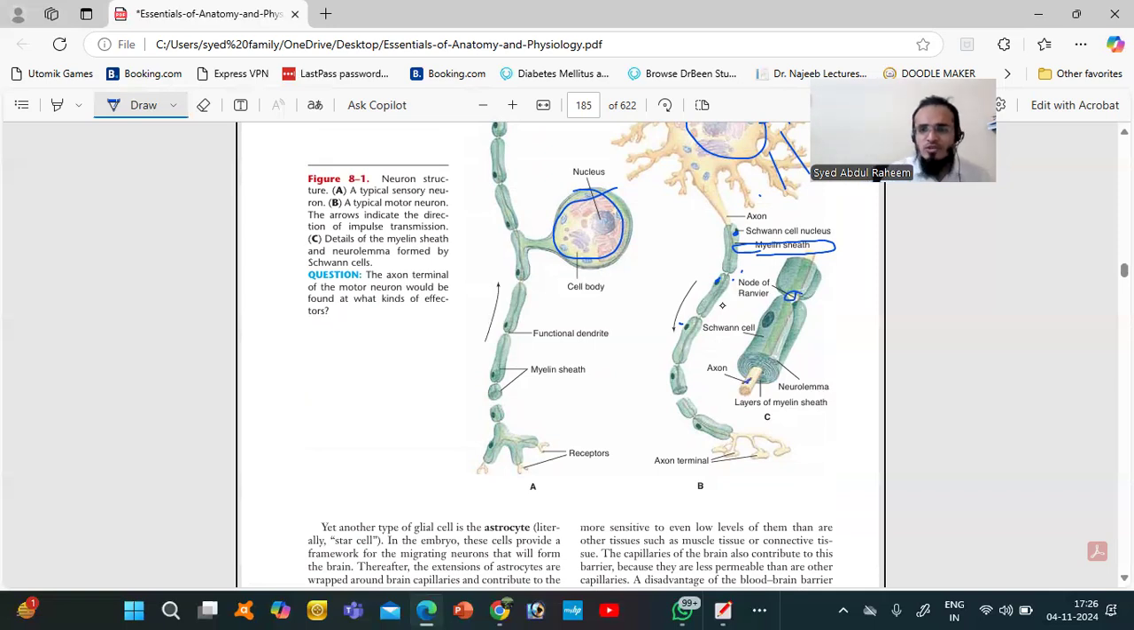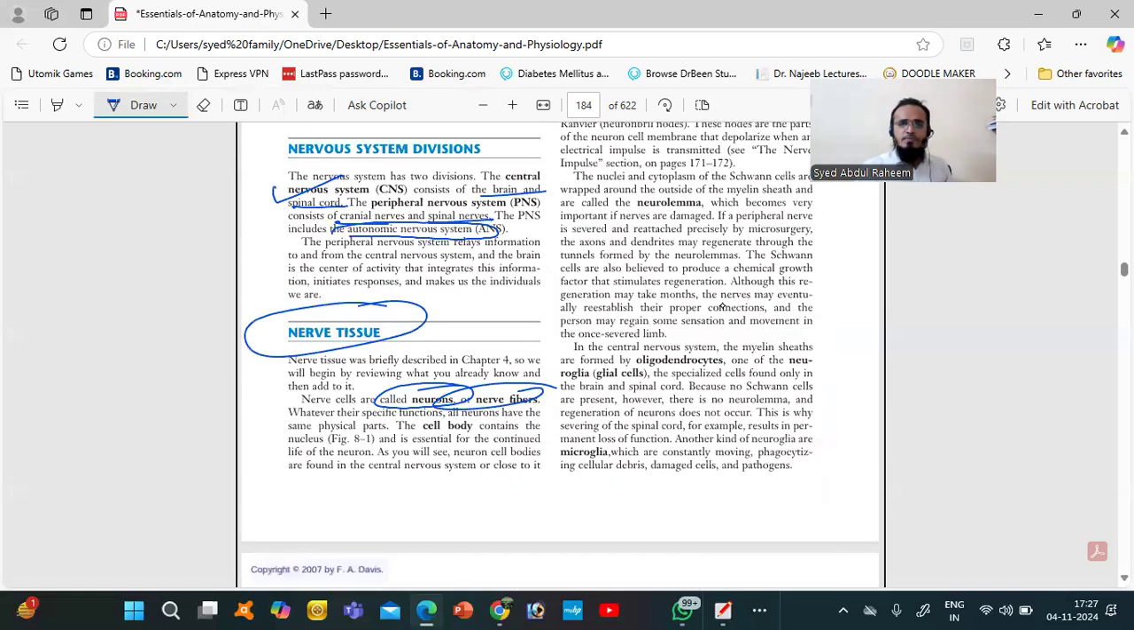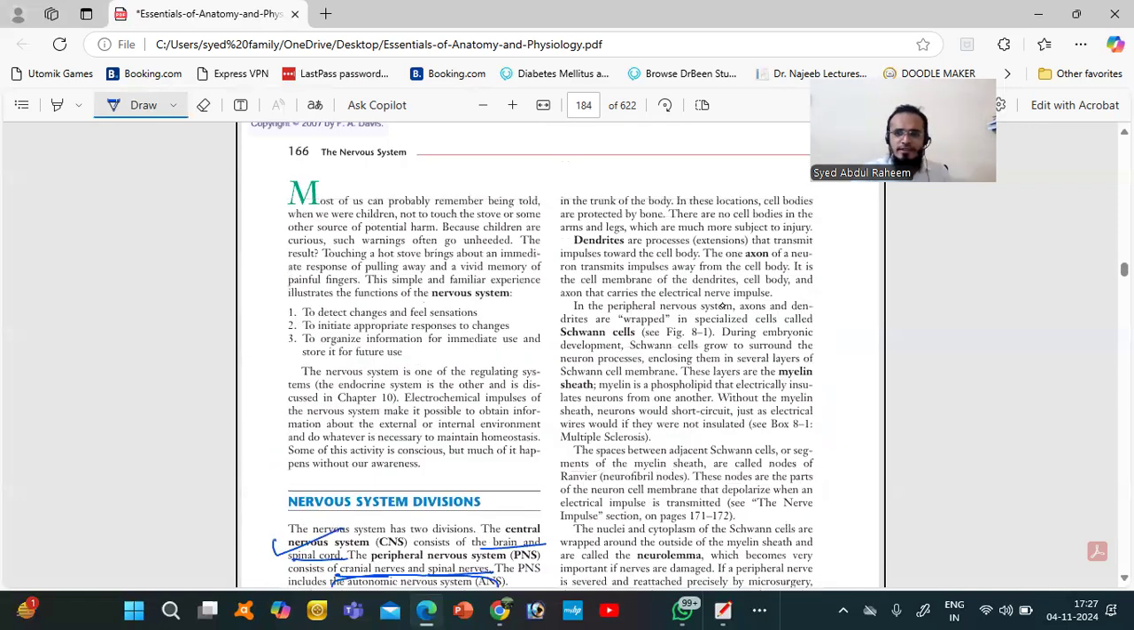You can see this is the axon. This is the wrap-like structure, that is the myelin sheath. In the myelin sheath, we have neurolemma. Okay, here we will discuss everything.